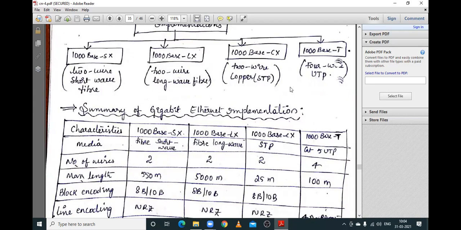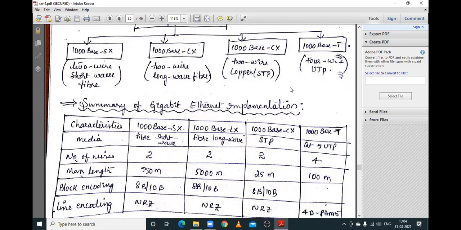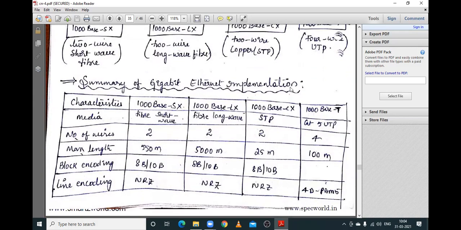That is SX, LX, CX, and T, and different types of cables will be used. Short wave fiber optical cable will be used in SX, LX will be using long wave fiber, CX will be using a shielded twisted pair cable, whereas T will be using unshielded twisted pair cable.